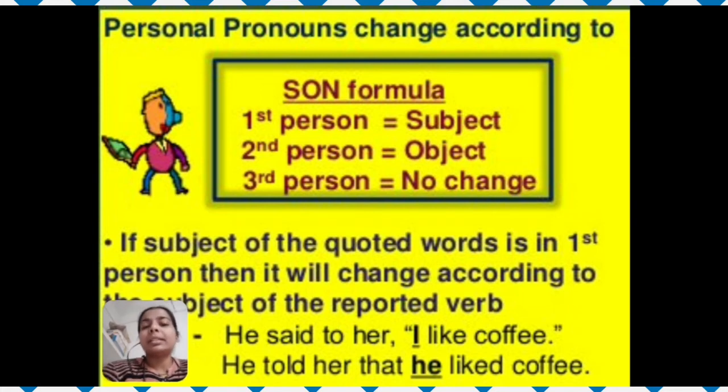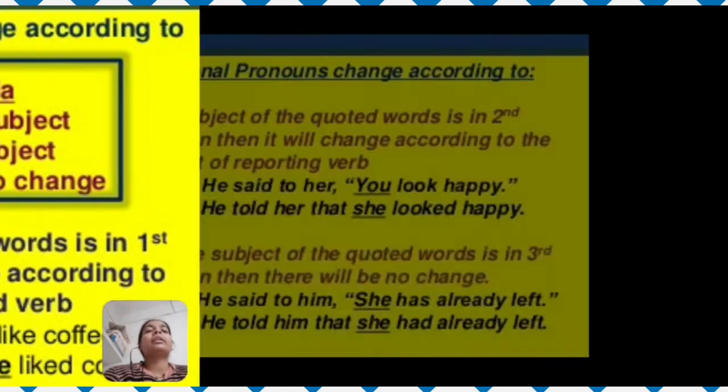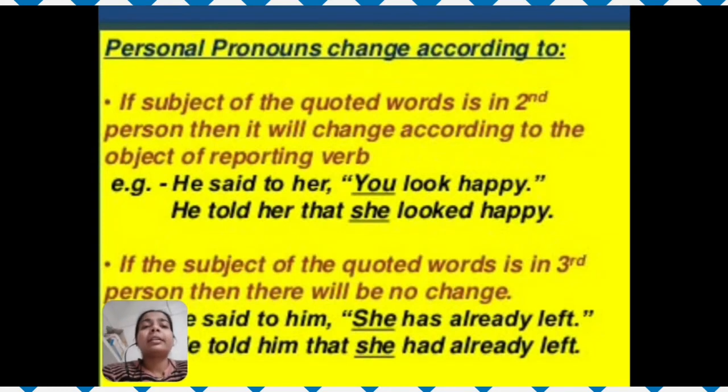So you can learn a simple formula, "son." If there is first person, then change it according to the subject. If there is second person, then change it according to the object. And if there is third person in direct speech, then there is no change at all. Now let's see the implementation of that rule. We have already seen that the first person will change according to the subject.